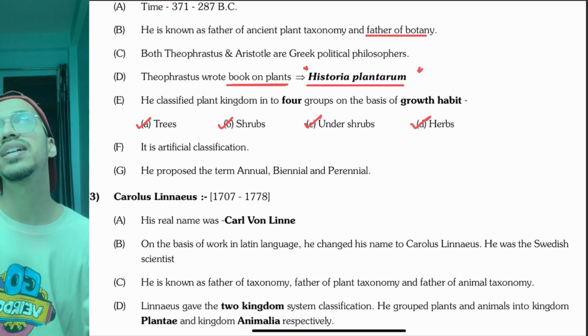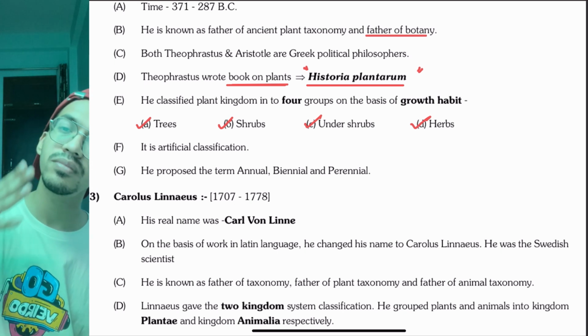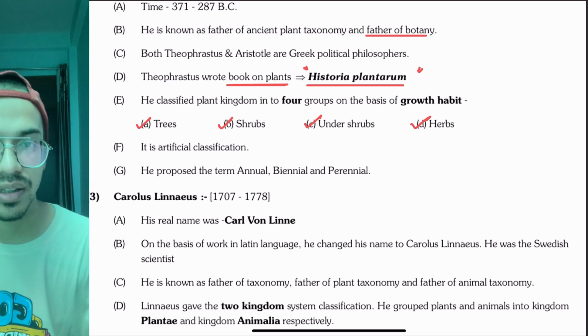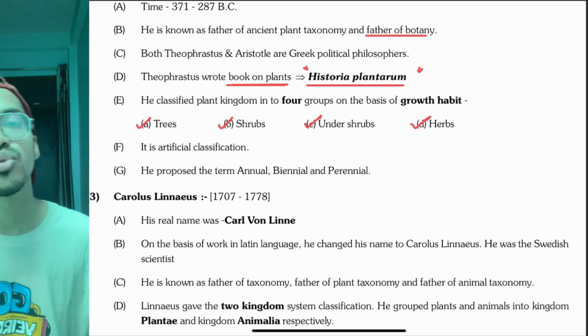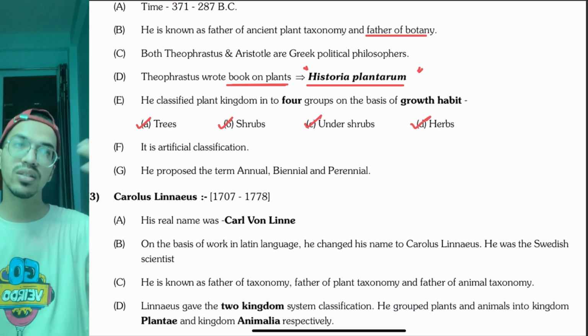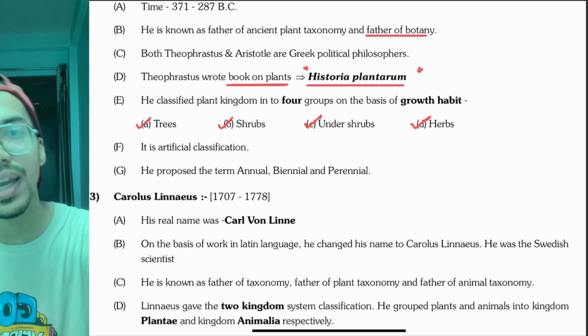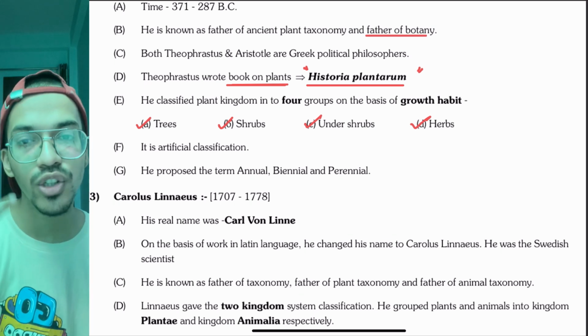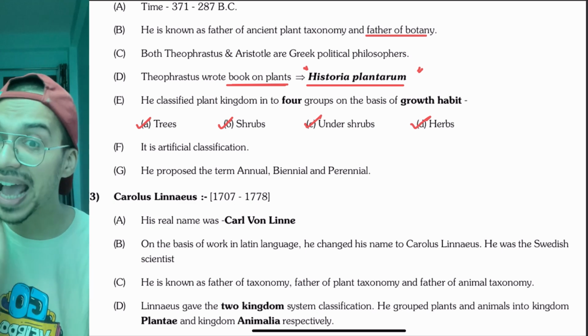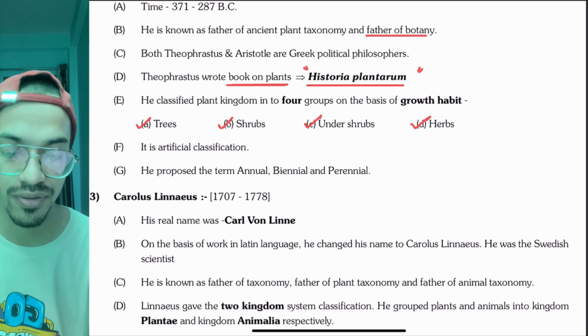He also said that plants can be annual, biennial, or perennial. What are they? Annual means which grows for a year, reproduces, produces seeds and dies. So these are the annual ones, once in a life.